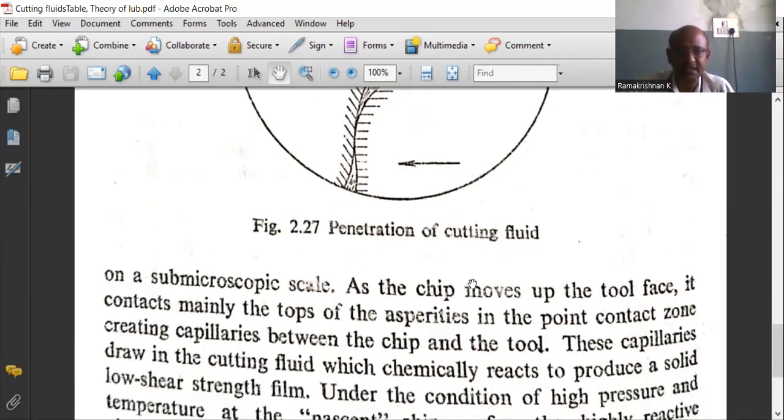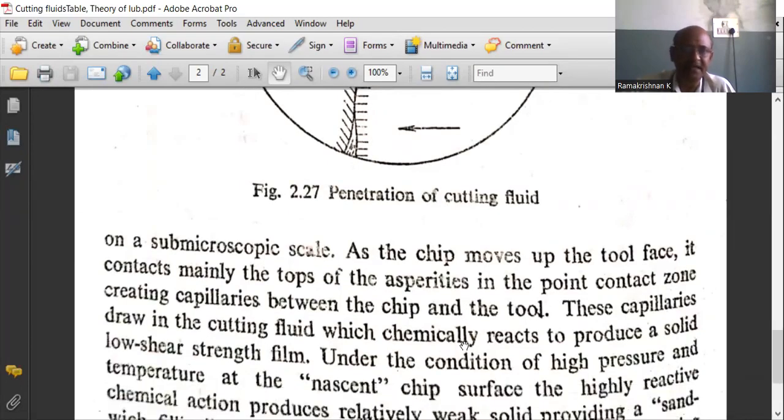Due to the rubbing action between the chip and tool, at the point contact zone, capillaries are created between the chip and tool. These capillaries have a tendency to readily draw in the cutting fluid, so they are filled with the cutting fluid.